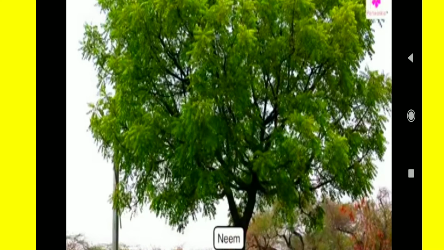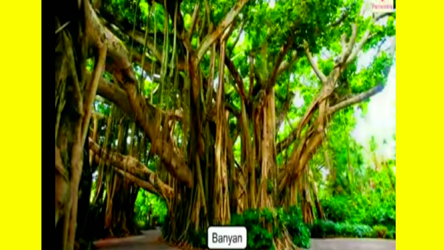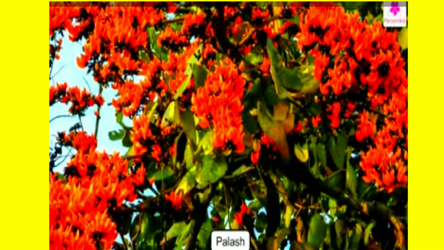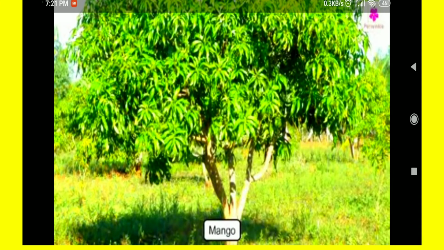Most of the trees like neem, banyan, peepal, palash and mango grow on plains.